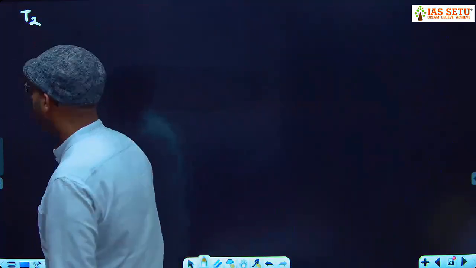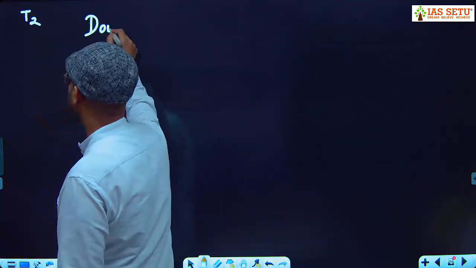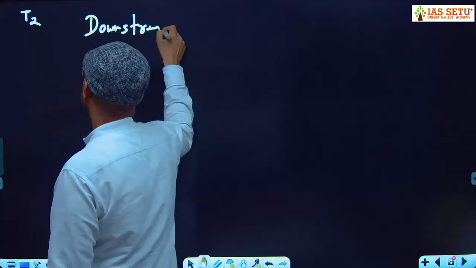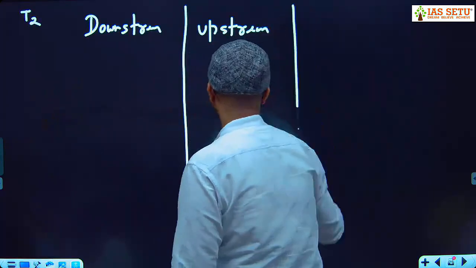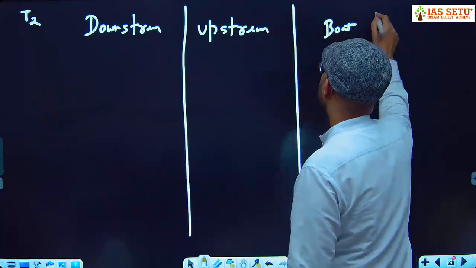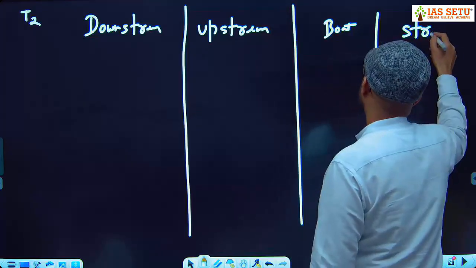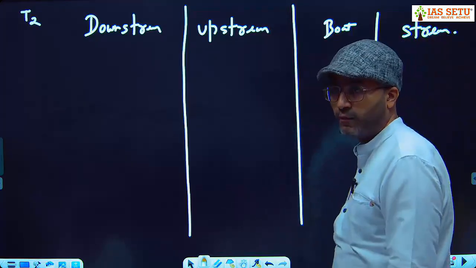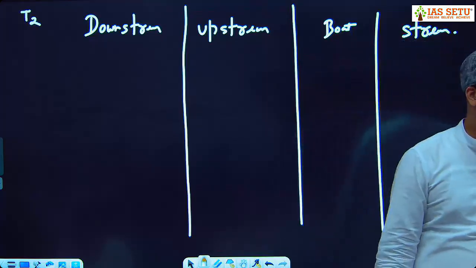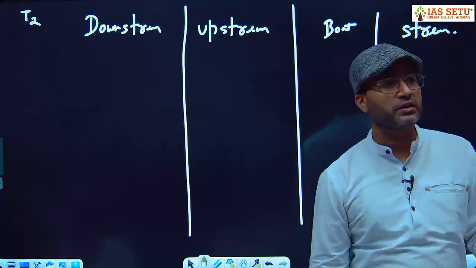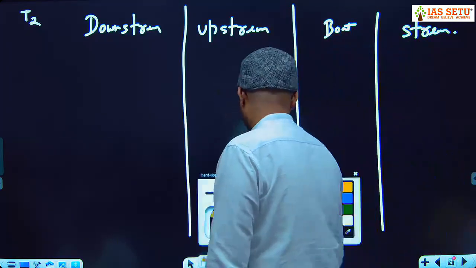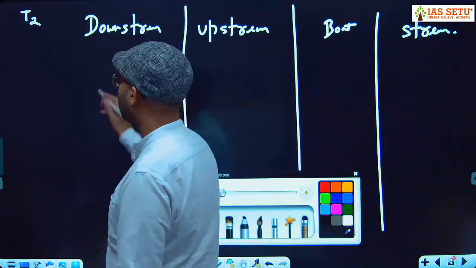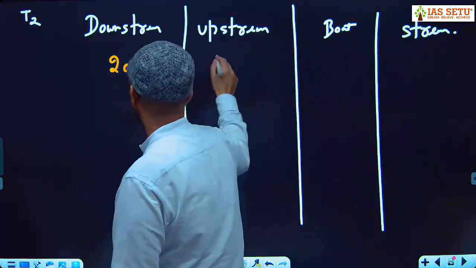Now type 2. The opposite. Type 2 is they give downstream and upstream. We have to find the speed of the boat and the speed of the stream. Reverse. Downstream and upstream are given by the examiner. We find the speed of the boat in still water and the speed of the stream. I give you two methods. Like downstream is 20, upstream is 10.